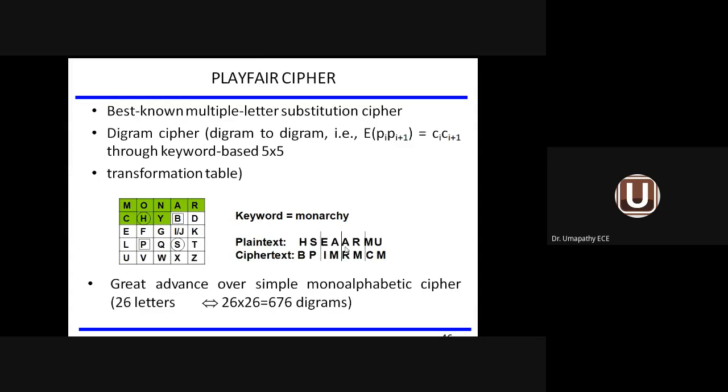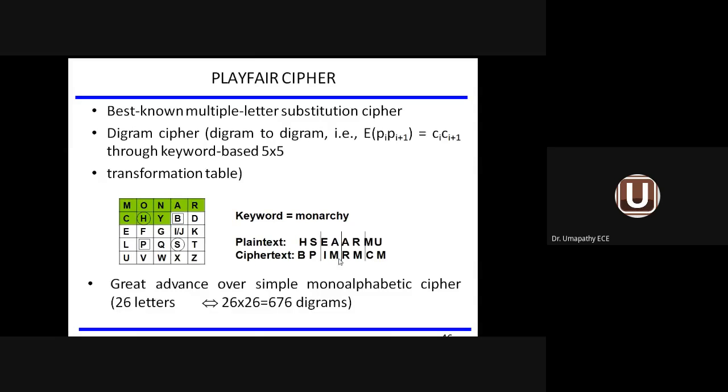Second combination, EA. E is here, A is here. So they form a matrix. They form a square here. So E and A are diagonal to each other. So what are the diagonal letters? E corresponds to I. A corresponds to M. So the second combination is also met.